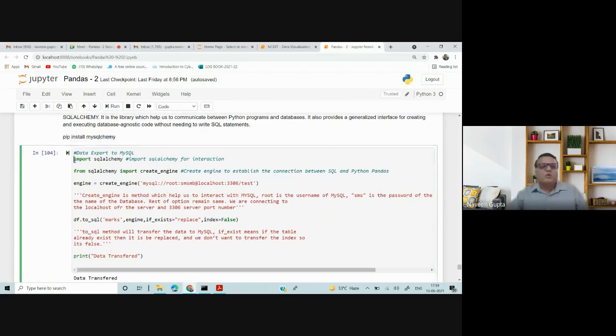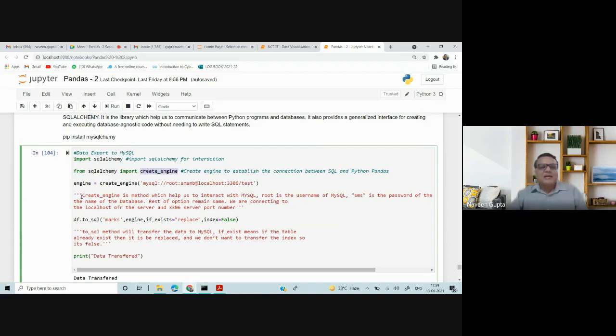First, import sqlalchemy, which will import all the modules from sqlalchemy, and then from sqlalchemy I have to use a module called create_engine, which is used to establish the connection between SQL and Python Pandas. So that is the module which I need for connecting Pandas with MySQL.